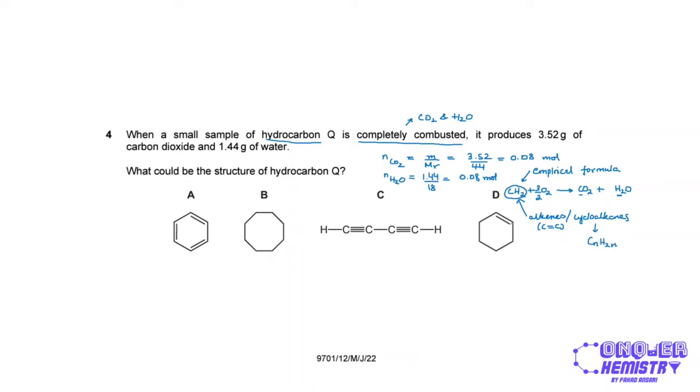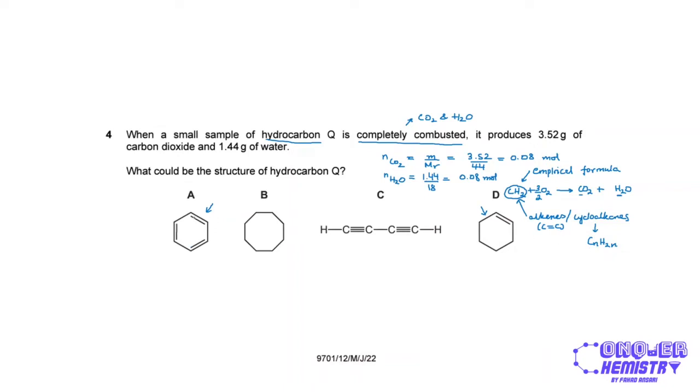Now, out of all of these options, we do have alkenes over here and over here. But option A has more than one carbon-carbon double bond, and so it will not respect the CnH2n.